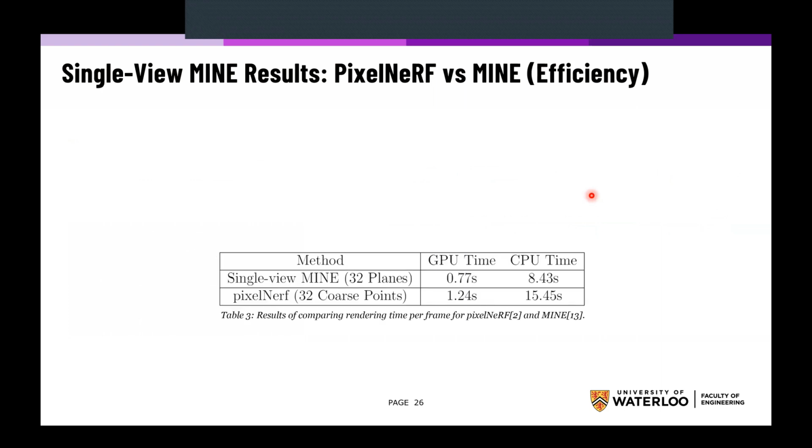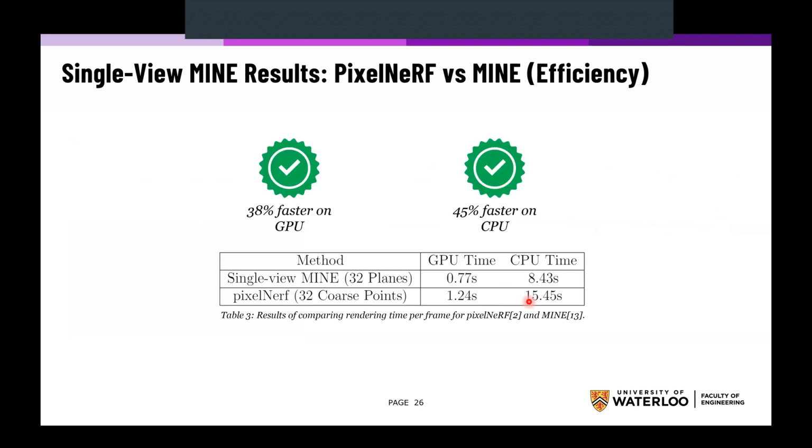Regarding efficiency, it was seen that the single view MINE approach was actually much more efficient than the PixelNeRF approach, as hypothesized. In other words, the MINE approach is 38% faster on the GPU and 45% faster on the CPU, indicating the validity of the efficiency claim that was made earlier.